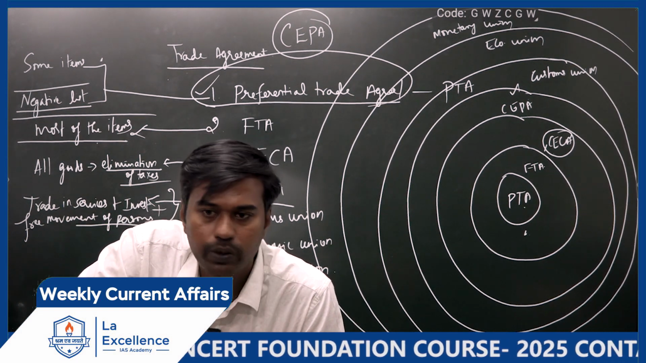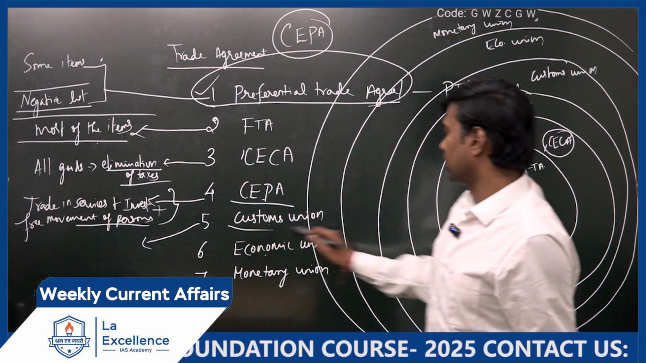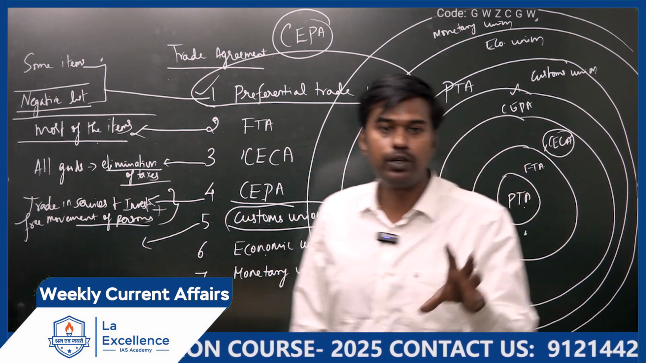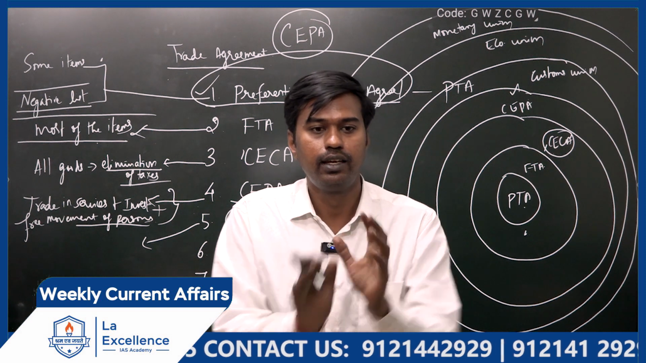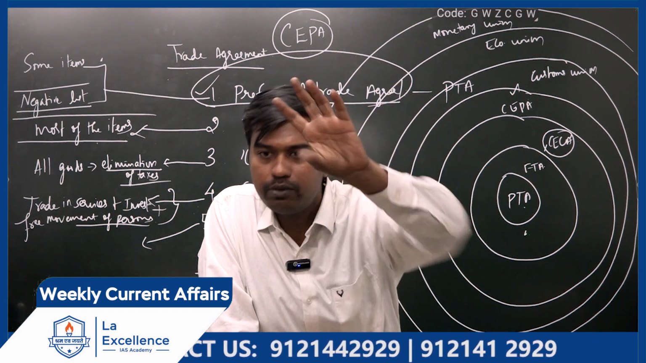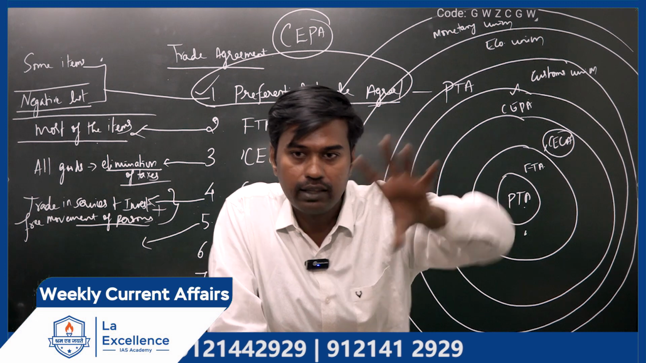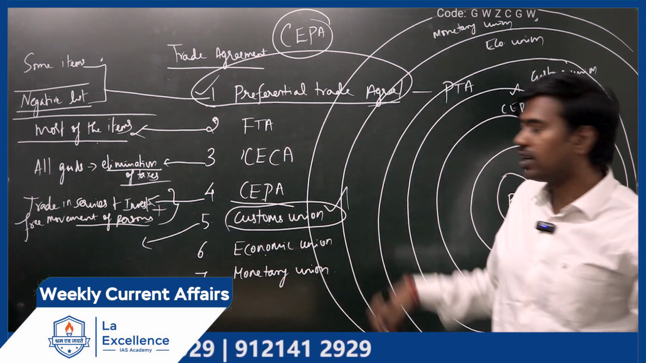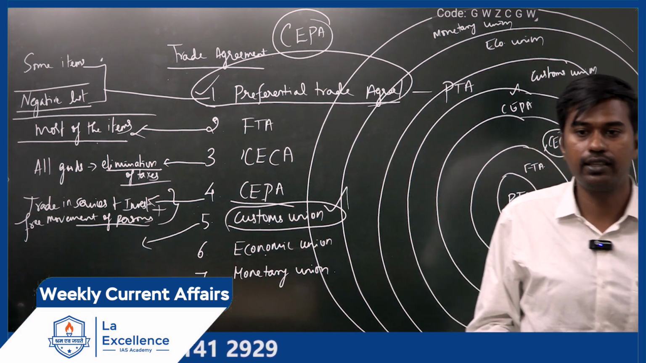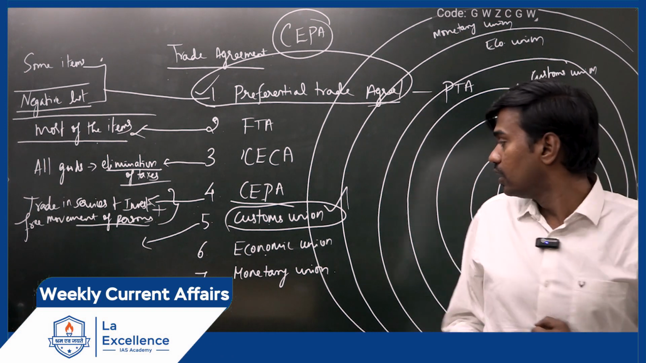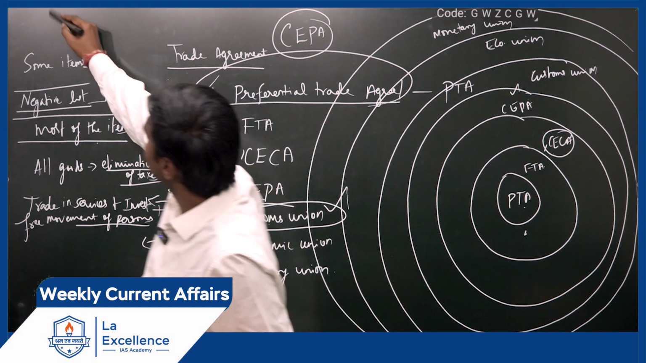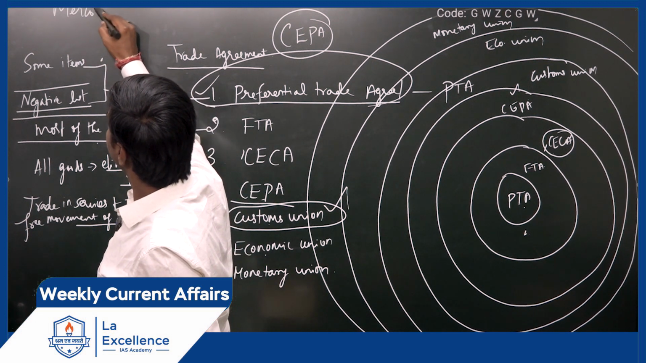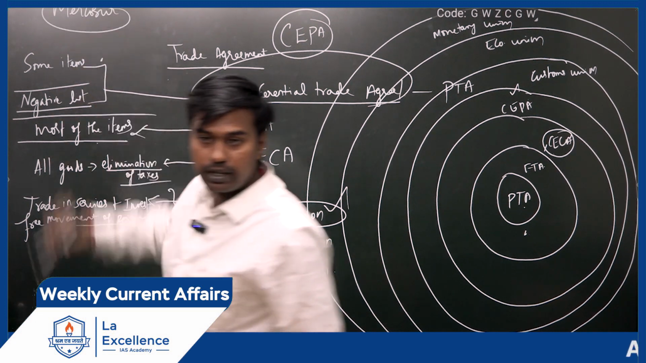And at the customs union stage, a group of countries will come together and say, see, suppose any goods from India are coming to all these groups of countries who are part of the customs union, they will say that, for example, let's take an organization called Mercosur. Have you heard about this?